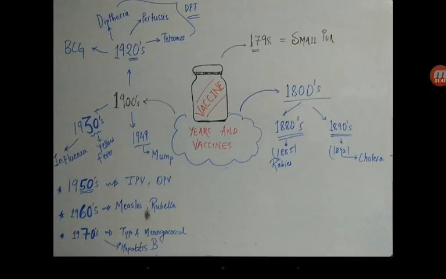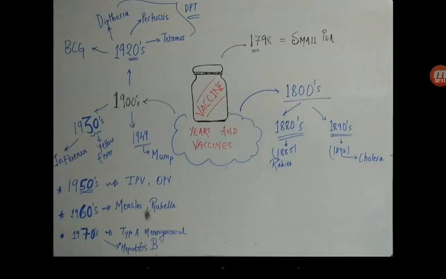That is the smallpox vaccine, right? So we can remember it in the 1700s. Then in the 1800s, which vaccines came? There were two major ones in the 1800s.